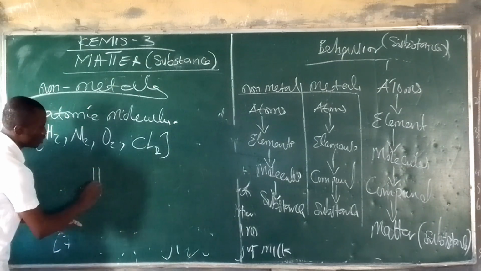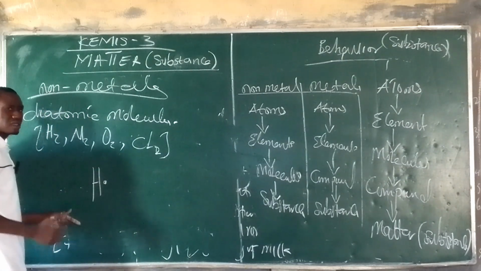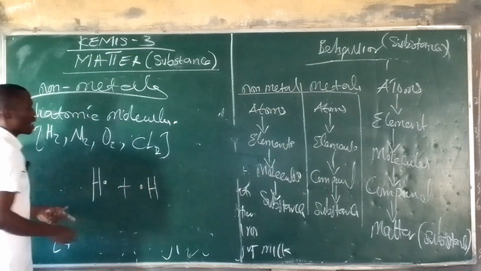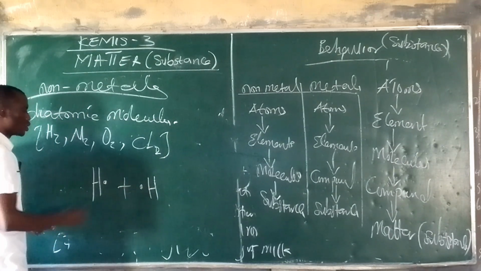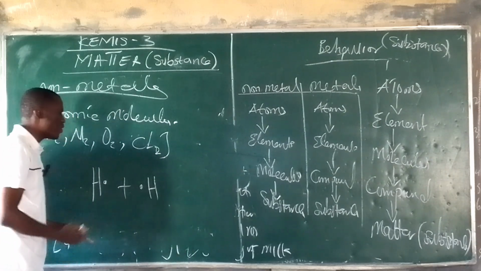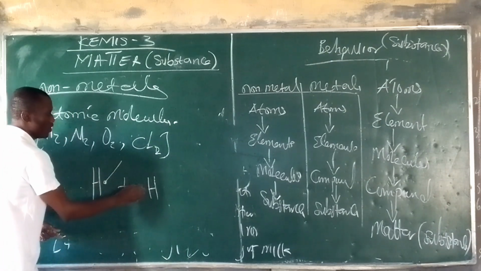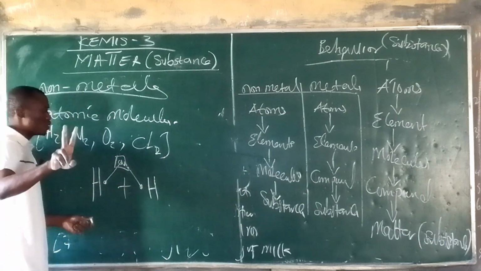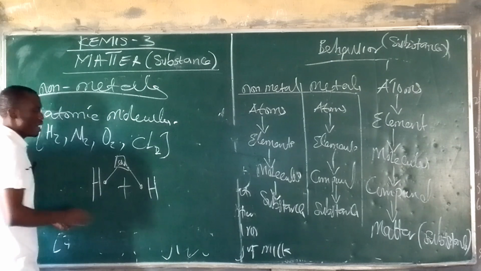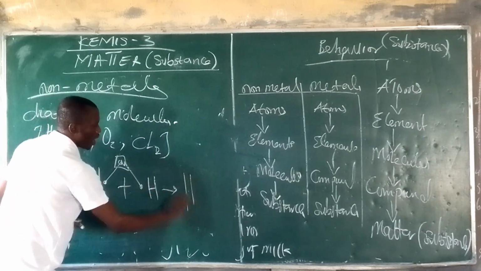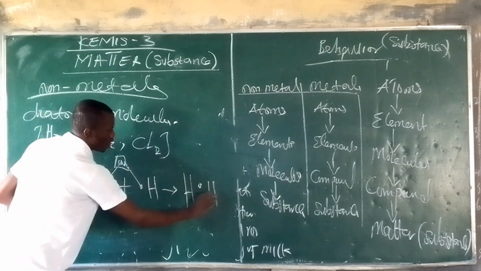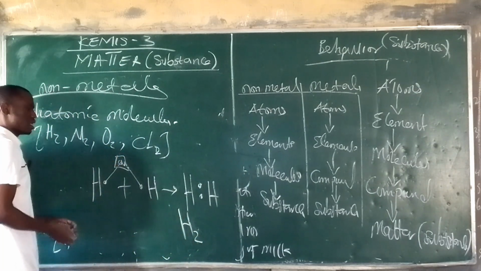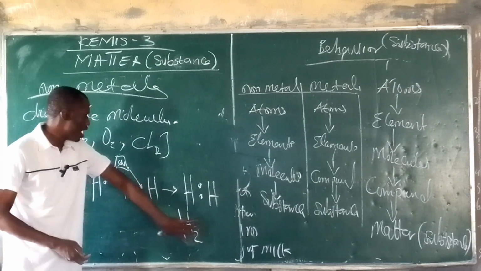And then if you have hydrogen, which has one valence electron, reacting with another hydrogen, which has just one valence electron, there will be a sharing of electrons between these two hydrogens. And then we're going to have 2 electrons here. Having the 2 electrons, what we're going to have in the Lewis structure will be this form, and this can also be written as this. So this is a molecule of hydrogen.